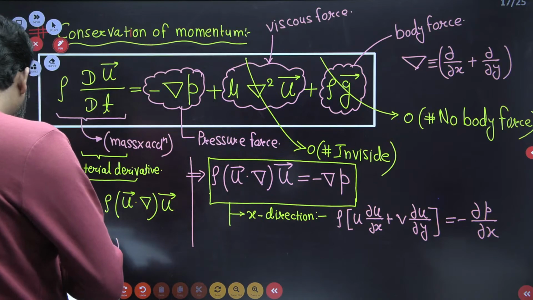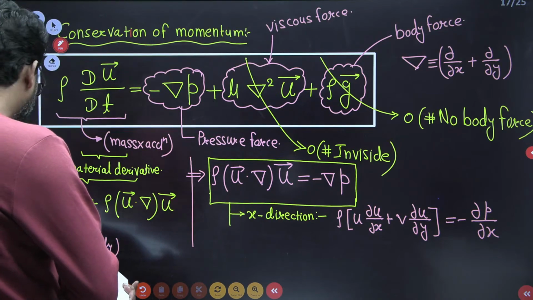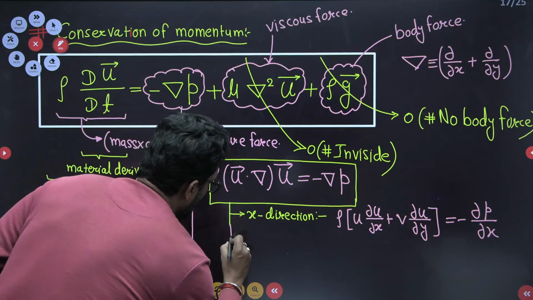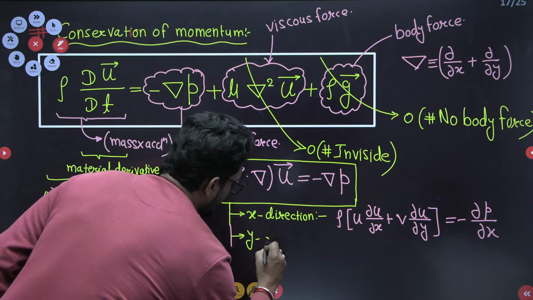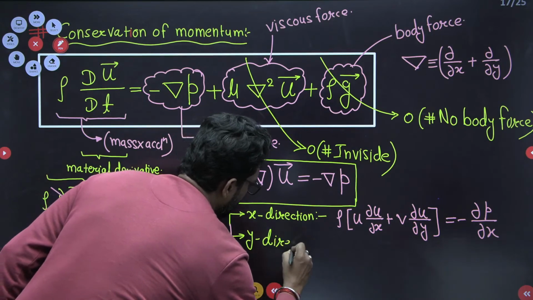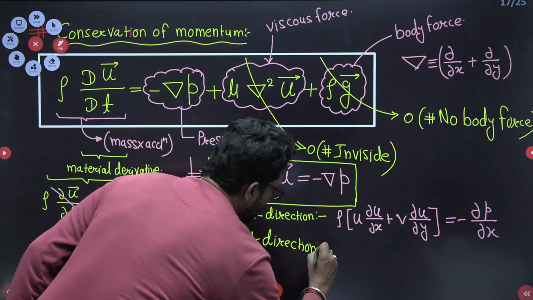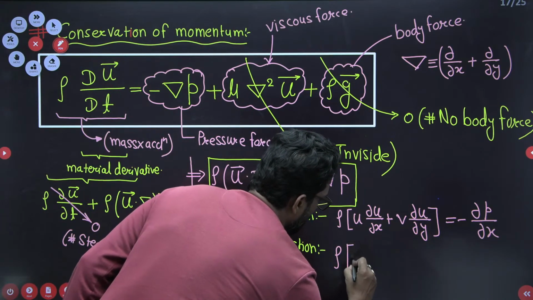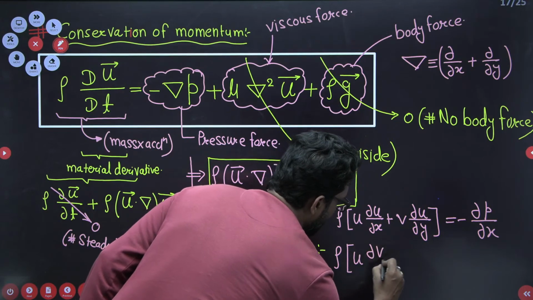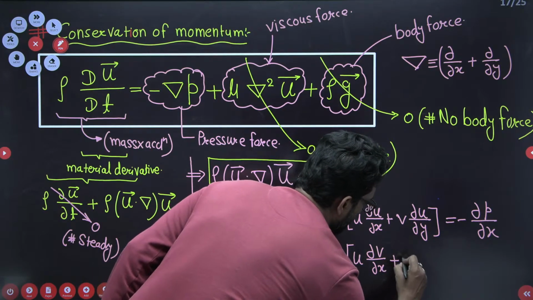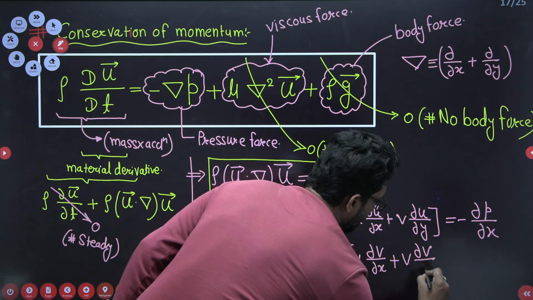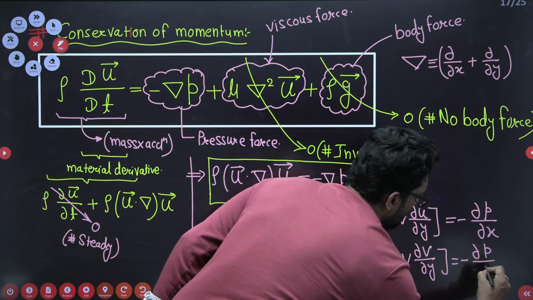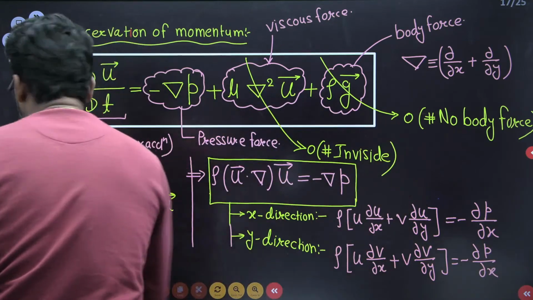Now, what is the y direction? What is the y direction, Beta? Put the y direction, what is that? Rho times u dou v by dou x plus v dou v by dou y, and the pressure gradient in y direction, minus dou p by dou y.